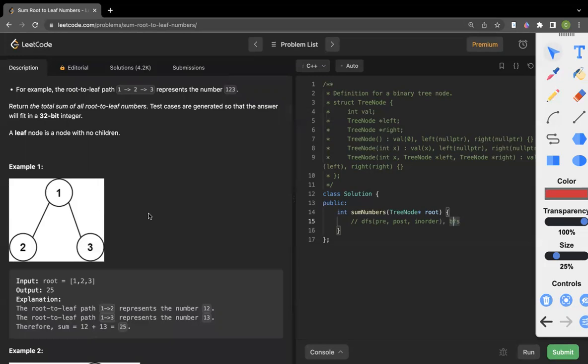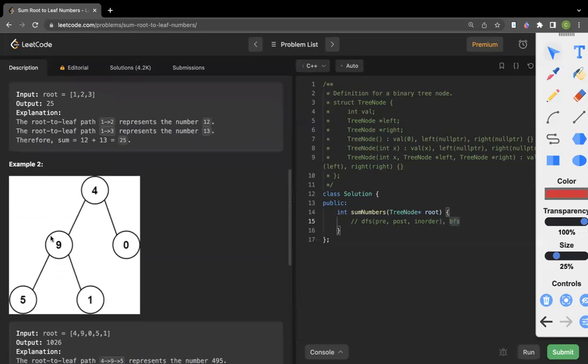The depth first search is similar to how we have taken the examples. We went depth first, and we got 495, then we got 491, then we got 40. That's one way. Or else, first we are at 4, then we traverse this layer, and we get 49 and 40. If this is a leaf node, then we add it to the sum.